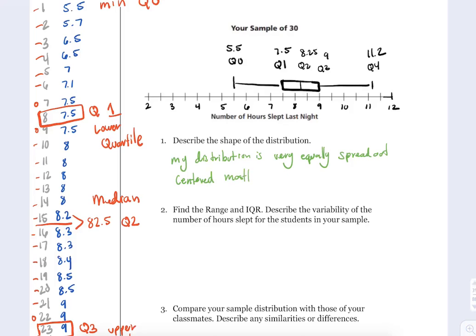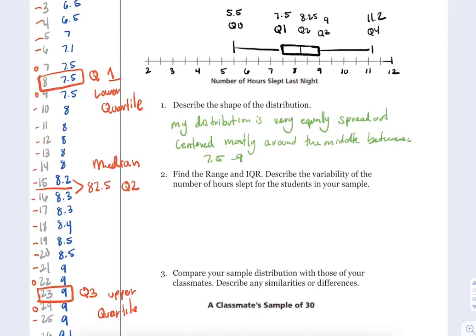mostly around the middle, between what looks like 7.5 to 9, between 7.5 to 9. That's actually my IQR because that's Q1 to Q3.